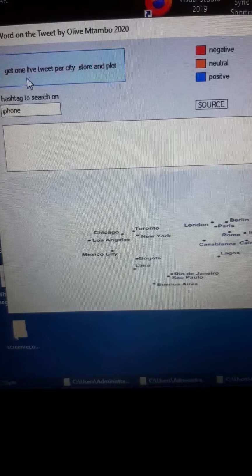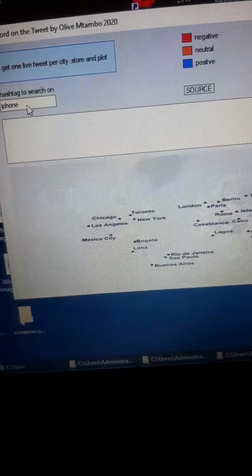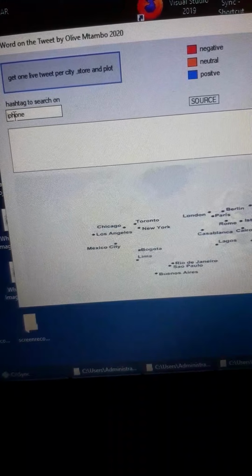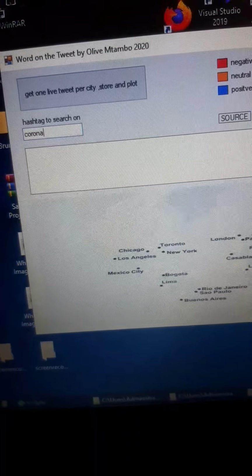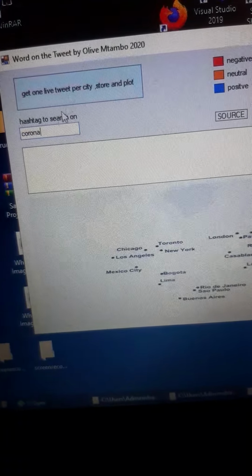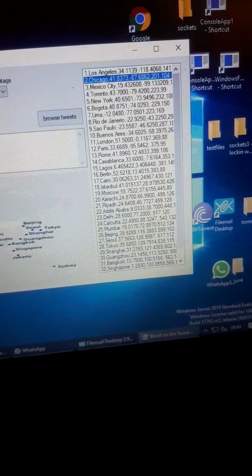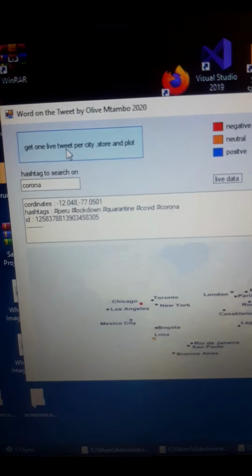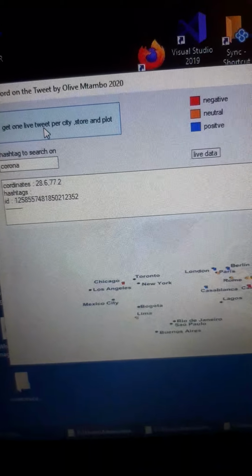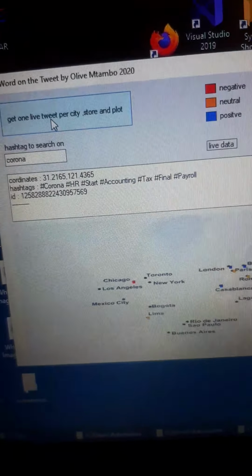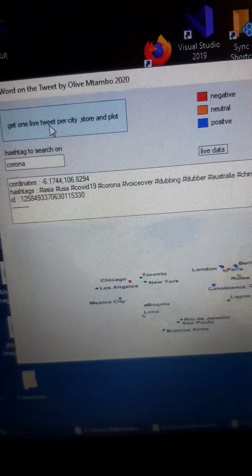Okay, this is going to get one live tweet per city. So for every city here, I can get a tweet, and I'm going to type in Corona, and let's see what it comes back with for all of the cities. It's going to work its way through all of these cities and get tweets for that. So you can then do research on all of these hashtags.